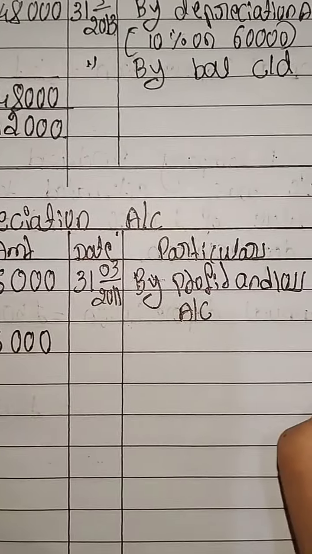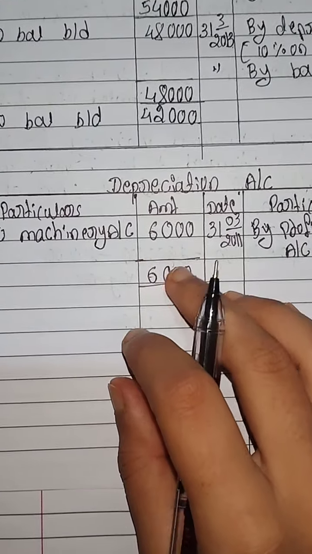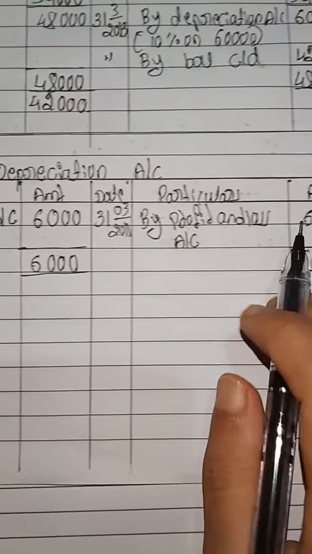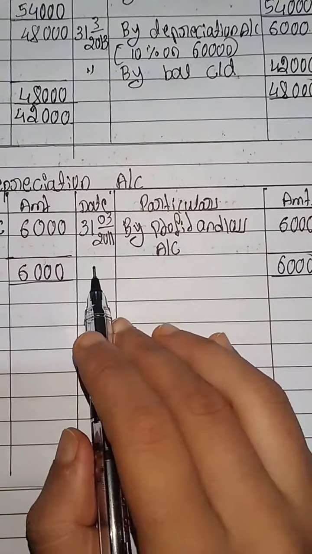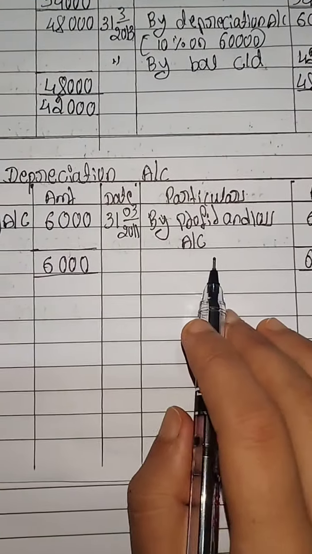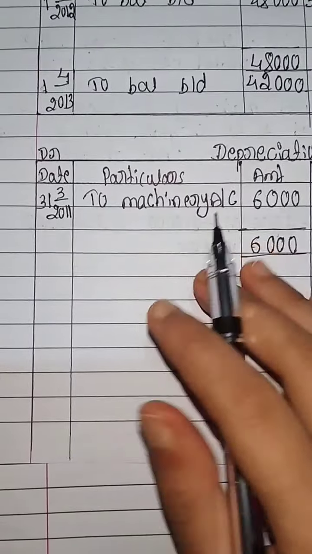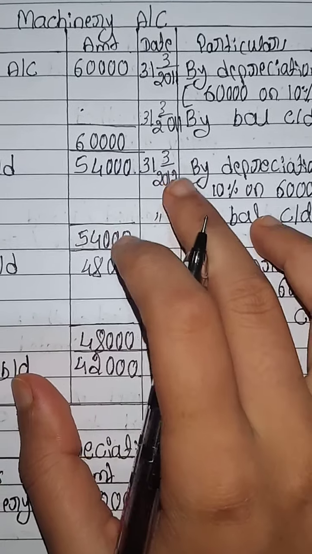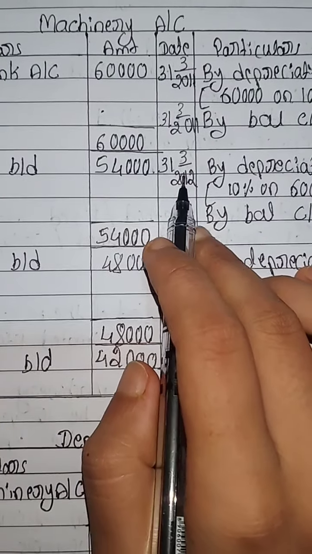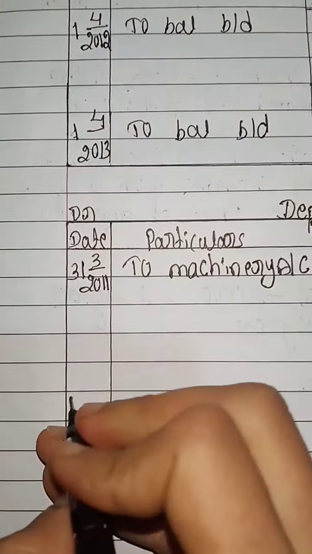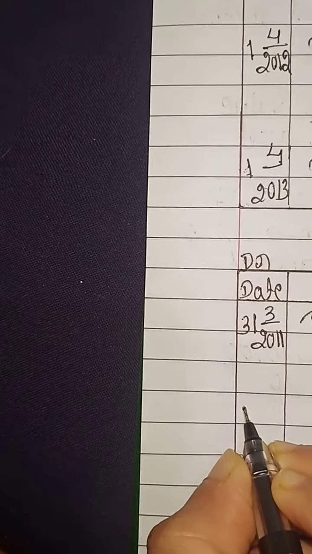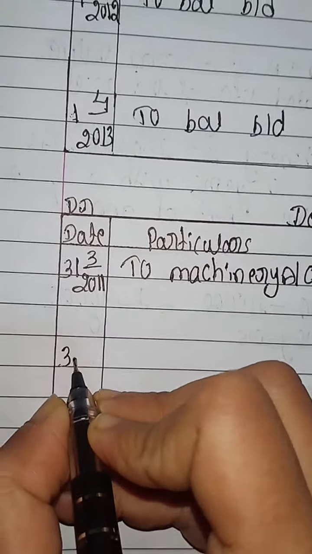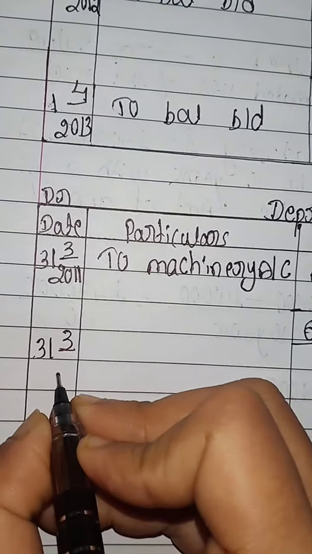6,000 and 6,000. 6,000 rupees machinery account. This is depreciated 6,000 rupees. This 6,000 has to be transferred to the P&L account. So there is no opening and closing balance here. Okay. Then next year is the date 31st March 2012. This is the second year, second year end date, that is 31st March 2012.